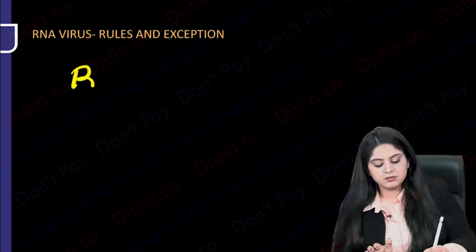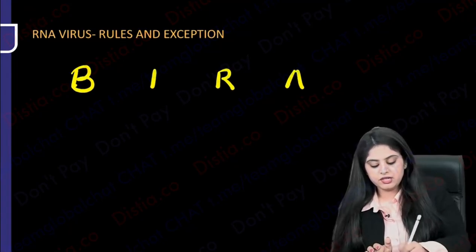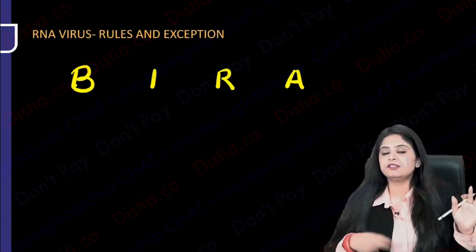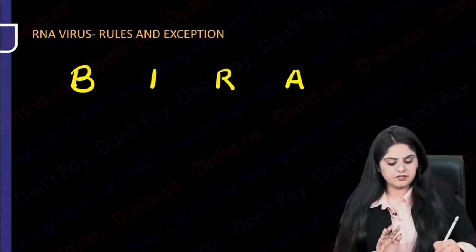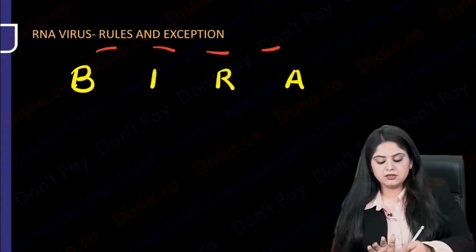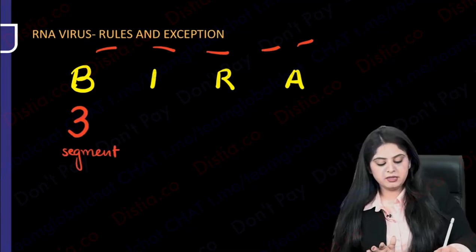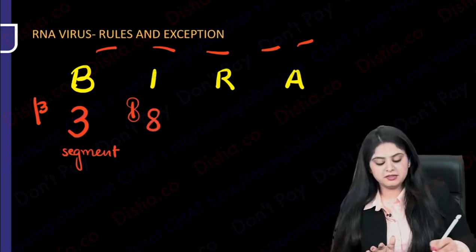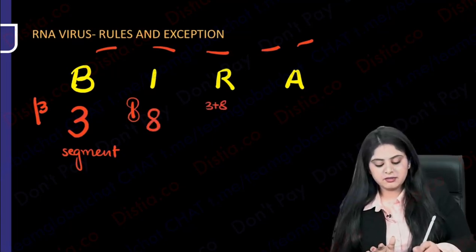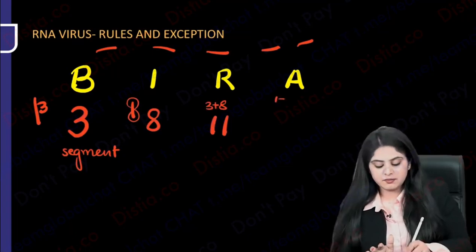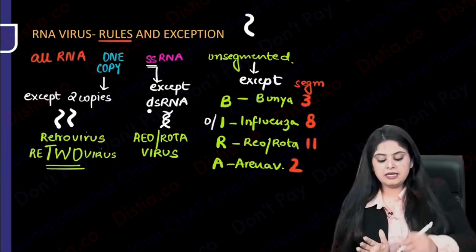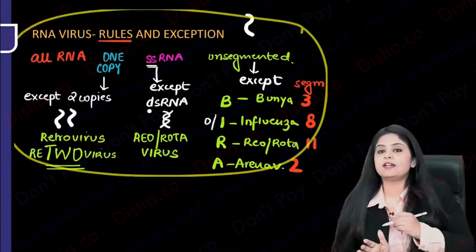Let's do a recap, guys. What is this bira mnemonic? If you drink bira alcohol, you are going to break into pieces. Basically, you're going to fall here and there after drinking alcohol. So the RNA has also fallen into pieces. B looks like a 3, so it has 3 segments. I looks like an 8, so 8 segments. Then 3 plus 8 makes 11 for rota, and 1 plus 1 makes 2 for arena. That's your final list of the RNA viruses and exception.